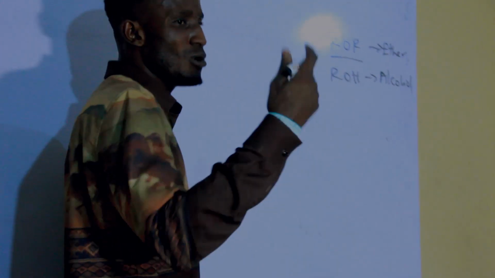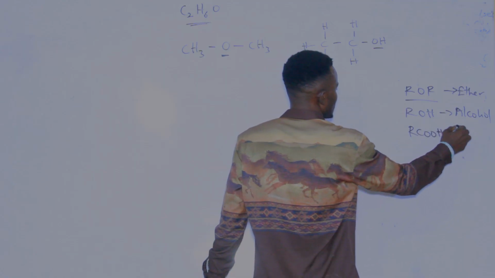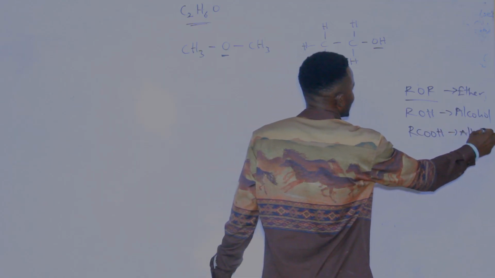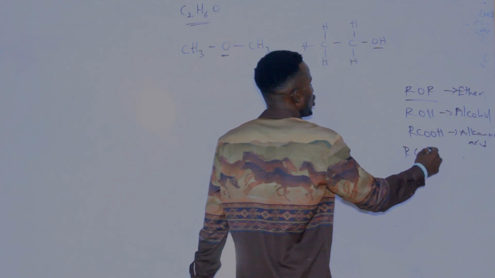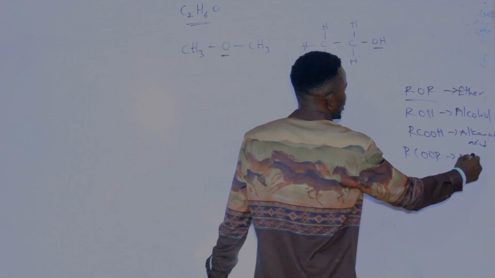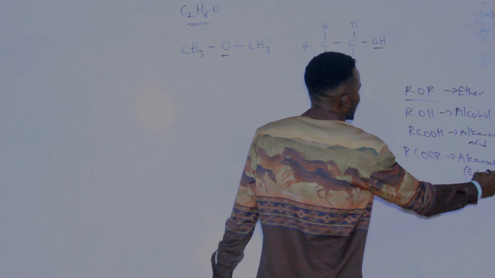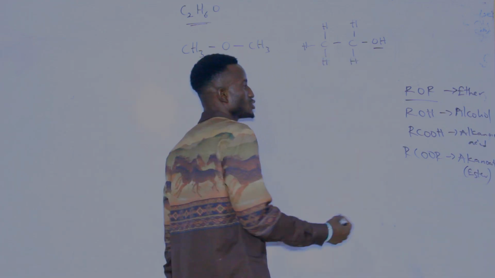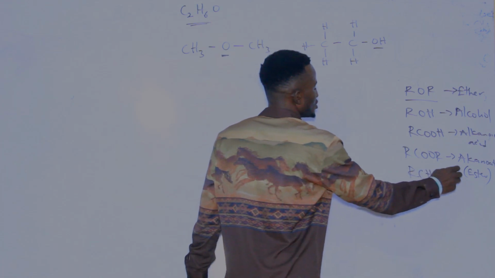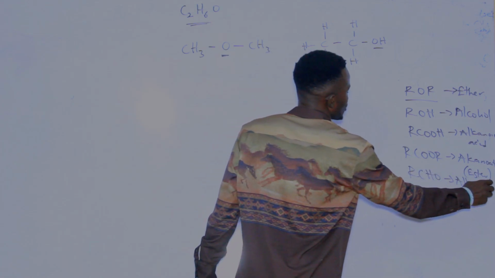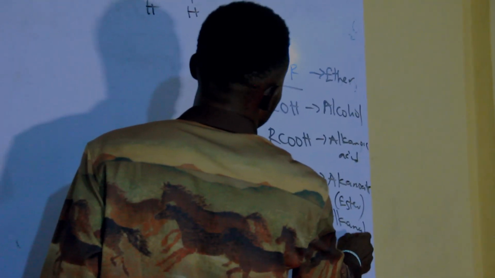Don't forget, we have many more functional groups like RCOOH. This one is what? It is alkanoic acid, the alkanoic acid functional group. We have RCOOR. This is the alkanoate functional group, or we call it what? Ester family. We also have many more functional groups like RCHO. This one is the alkanal functional group. We also have RCOR. This one is the alkanone family.